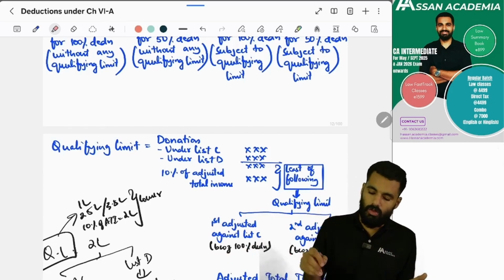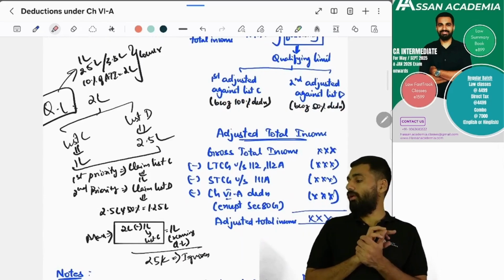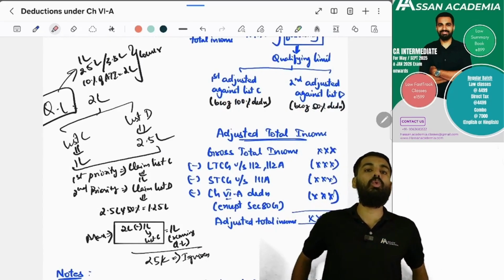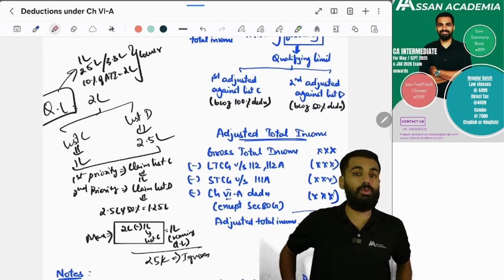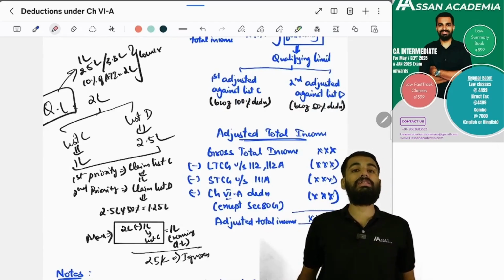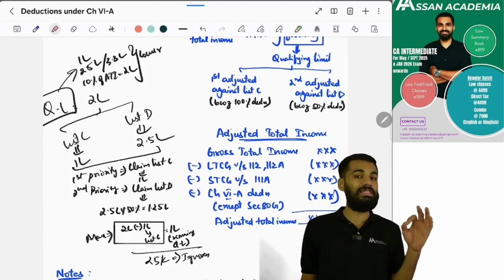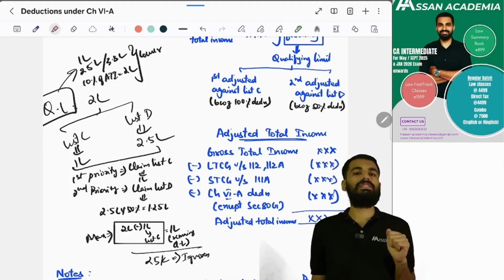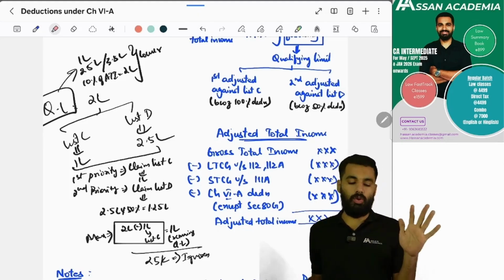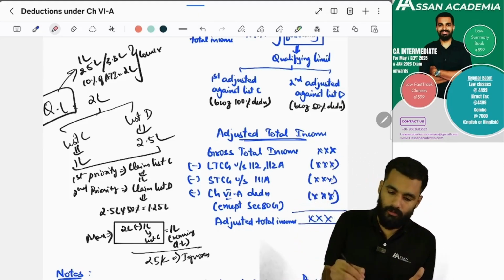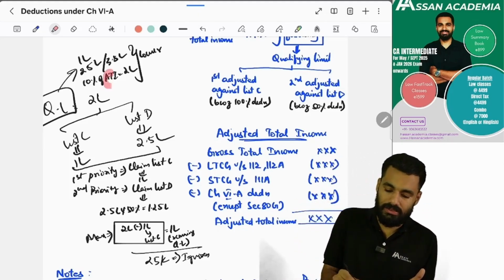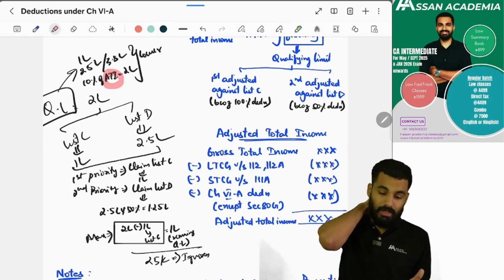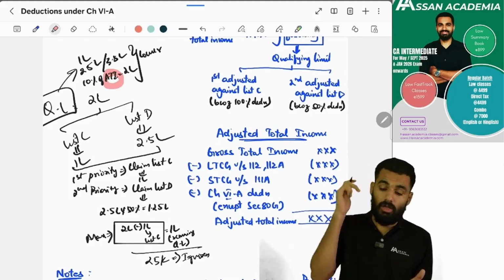So what is adjusted total income? Gross total income minus long-term capital gain under section 112, minus long-term capital gain under section 112A, minus short-term capital gain under section 111A, minus Chapter VI-A deductions except section 80G. This is the adjusted total income. In our example, let's say you did the calculation and the adjusted total income is 20 lakhs.